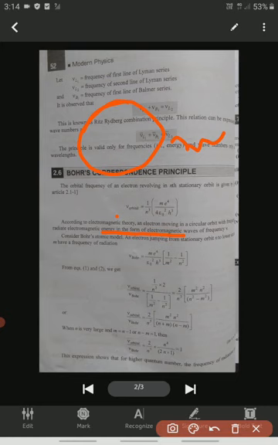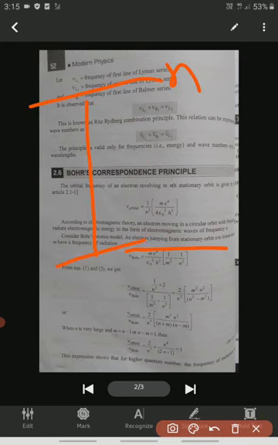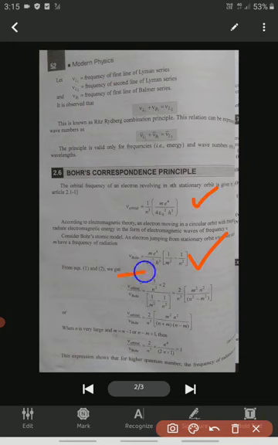According to Bohr's atomic model, when an electron jumps from a stationary orbit n to a lower state m, it emits radiation. How much radiation does it emit? This is the formula for radiation, which we discussed in the last class. This is the orbital frequency, and according to Bohr, this is the formula for the emitted radiation.